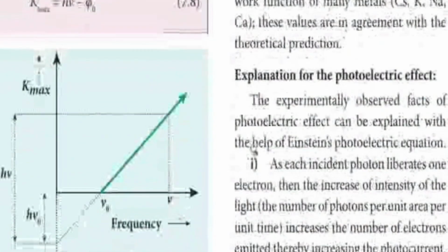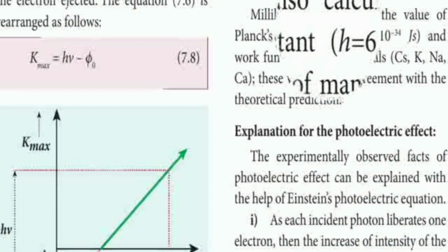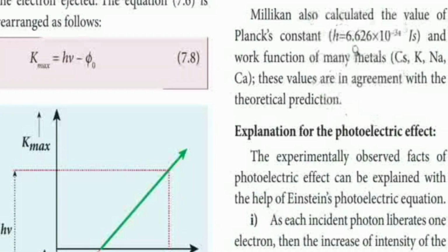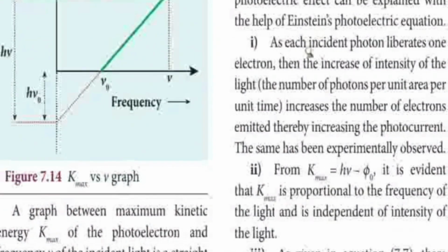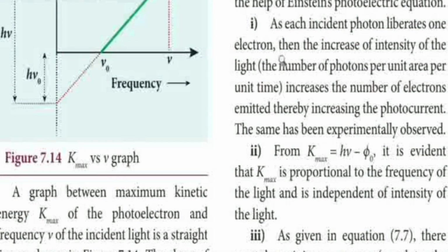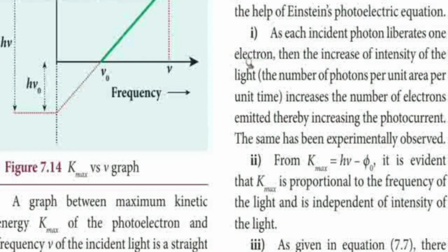So here h is the Planck constant. You know the value of the Planck constant, 6.626 times 10 to the power minus 34 joule seconds. Then the explanation of the photoelectric effect. Again the same thing. Already we know the four laws of photoelectric emission. Again we are going to explain the same thing.